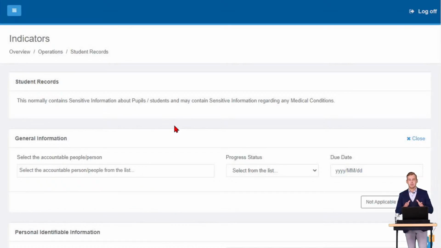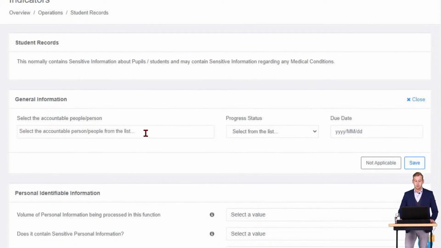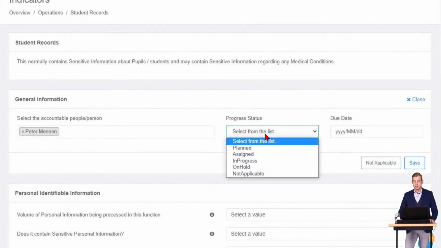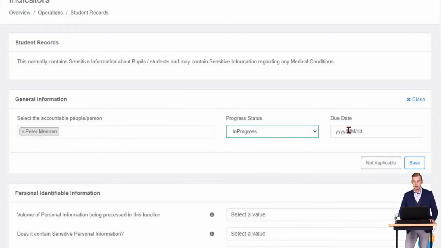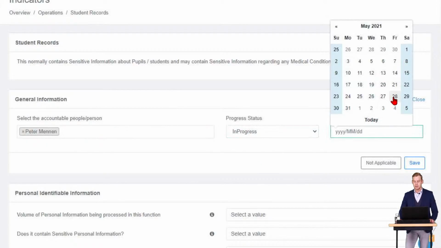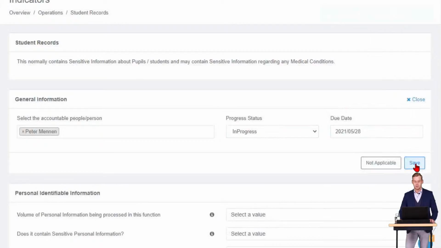If you're new to this training session, don't worry. I'm going to show you how to define those terms that I've just spoken about directly through the system. So select the accountable person. It's going to be me. The progress status is in progress, and the due date, let's just make that today and click save.